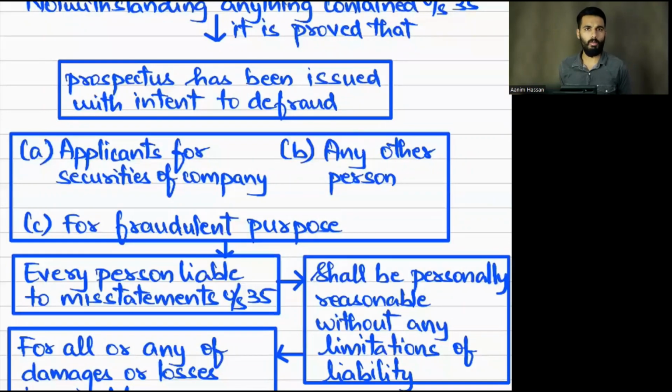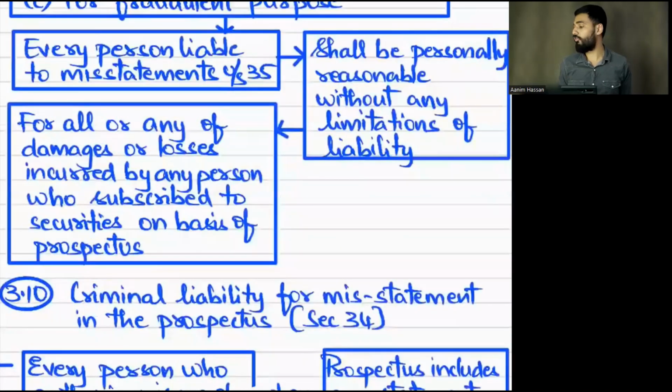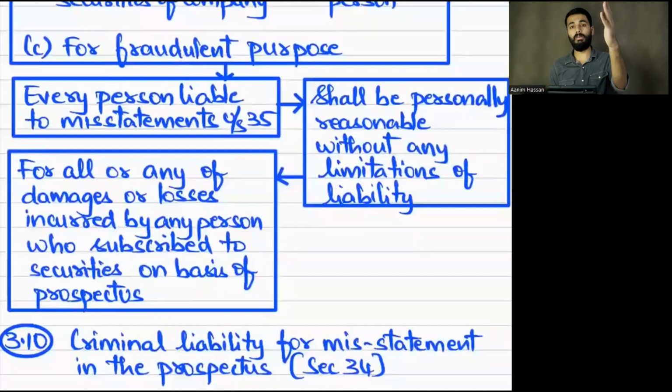Next. So this is compensation, but if the prospectus includes a statement or matters made to defraud, to defraud whom? The applicant or any other person, or for any fraudulent purpose, then in that situation section 447 will be applicable. Sorry, the person who has incurred loss or damage, who will be liable?